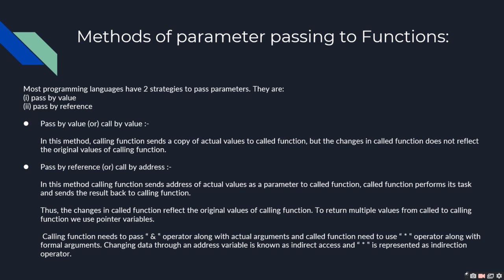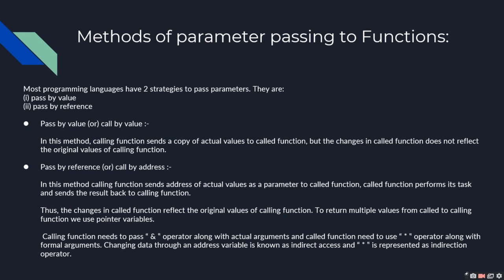Pass by reference, or call by address. In this method, the calling function sends the address of actual values as a parameter to the called function. The called function performs the task and sends the result back to the calling function. Thus, the changes in the called function reflect the original values of the calling function.